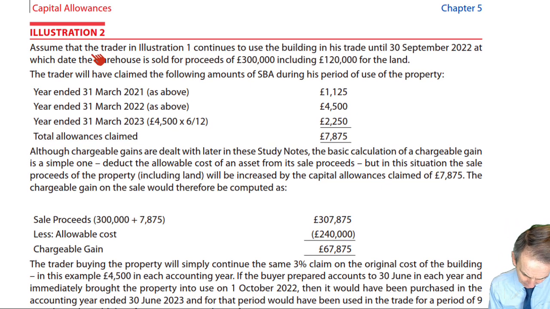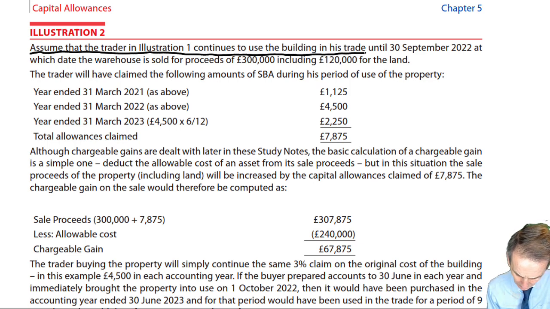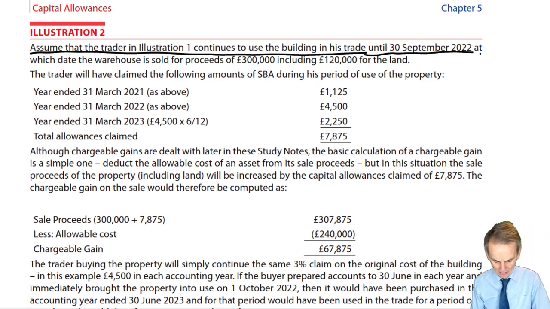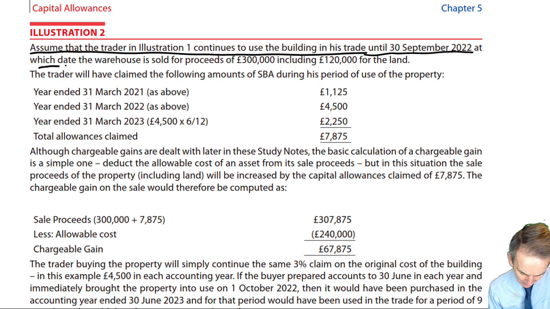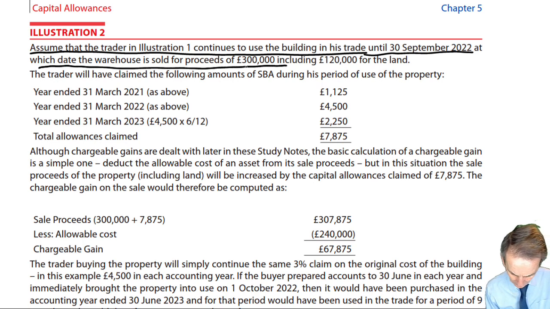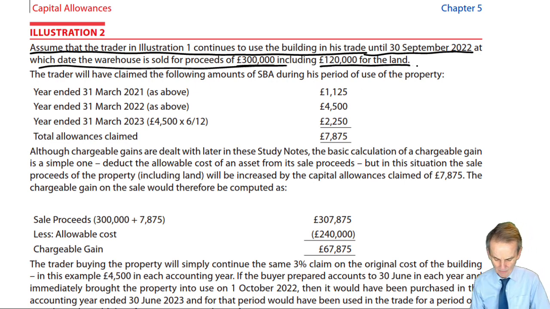So assume that the trader in illustration 1 continues to use the building in his trade until the 30th of September 22, at which date the warehouse is sold for proceeds of £700,000, and that, we're further informed, includes £120,000 for the land.